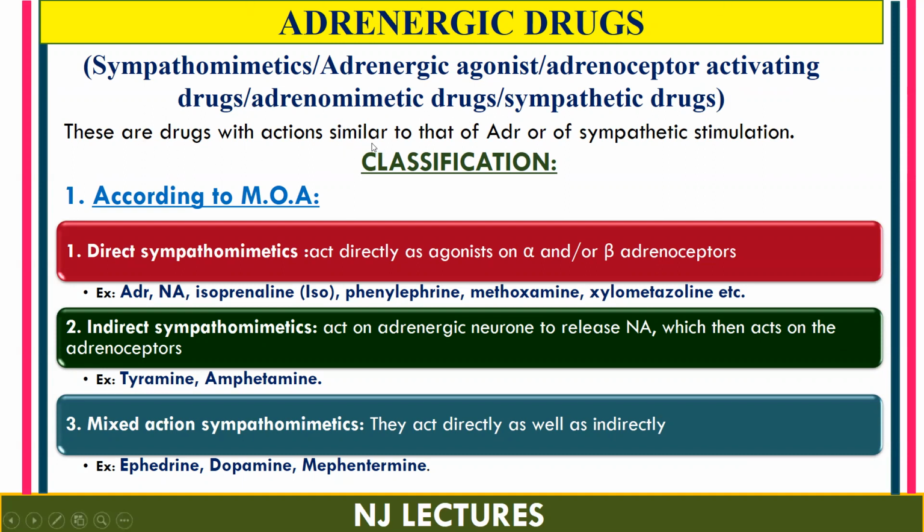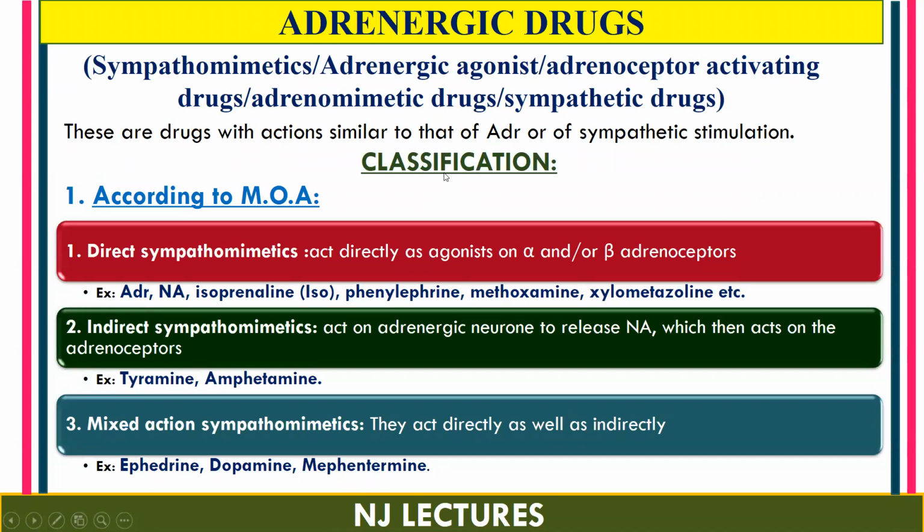These are the drugs with action similar to that of adrenaline or of sympathetic stimulation. So these drugs produce actions which are similar to adrenaline. Why? Because adrenaline is the main neurotransmitter in the sympathetic nervous system. Let's see the classification of adrenergic drugs.